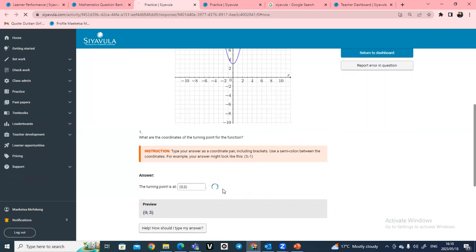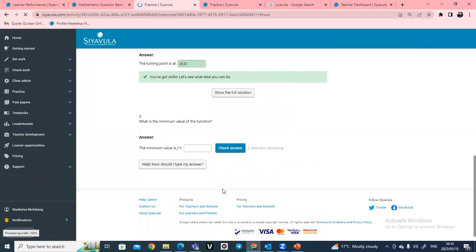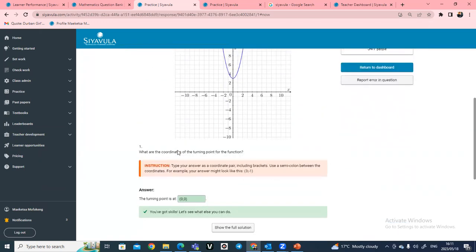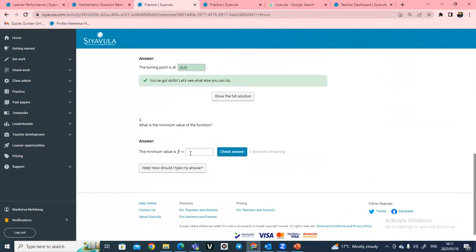And then from there, you type in the answer, and then Siyavula will mark you automatically. Remember, your learners will work it out on a piece of paper as a revision. And then from there, you are activating the prior knowledge. And then they say the maximum value of F is what? As you can see, F keeps on going and going. I hope so.